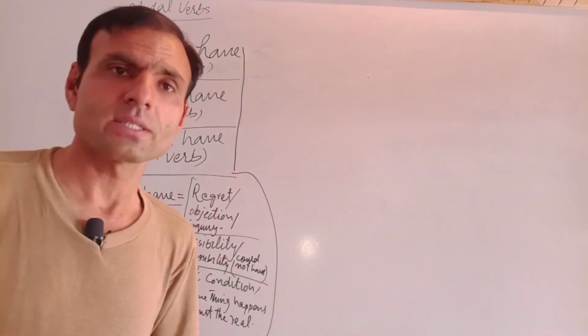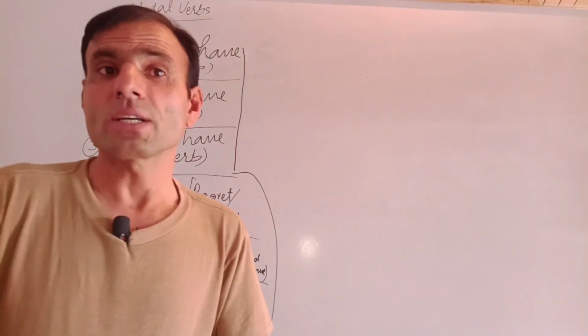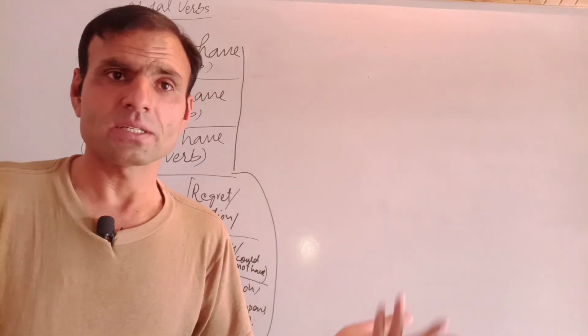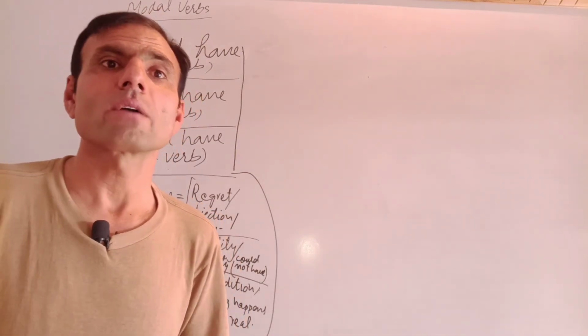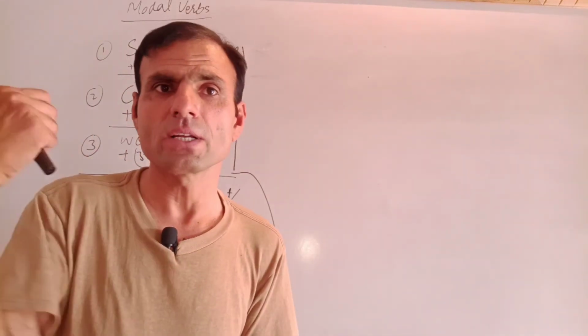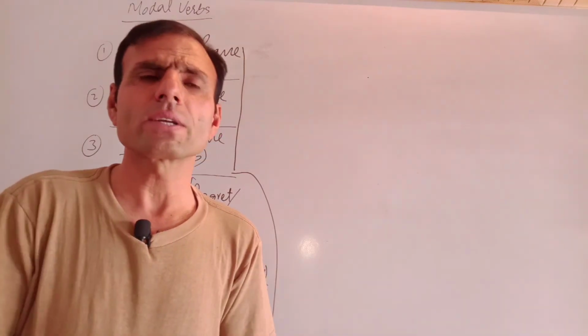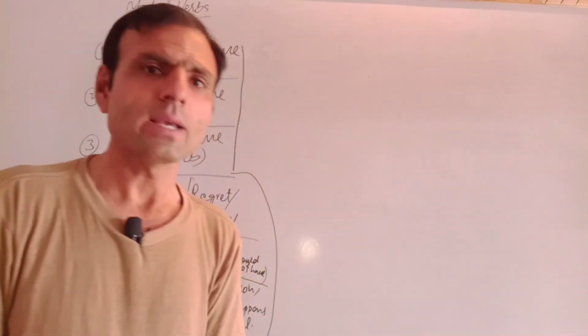Objection, you can object to someone with should have. If someone says to you that he just missed the train, you can say you should have gone earlier. So you are criticizing him that he was late, that's why he just missed the train. And inquiry, that's okay. Thank you very much.